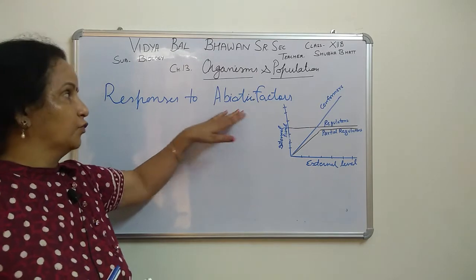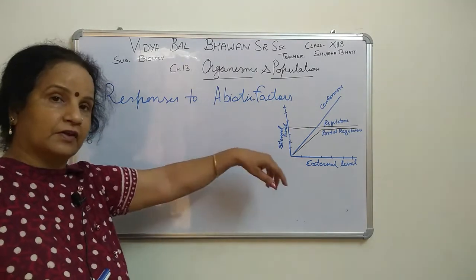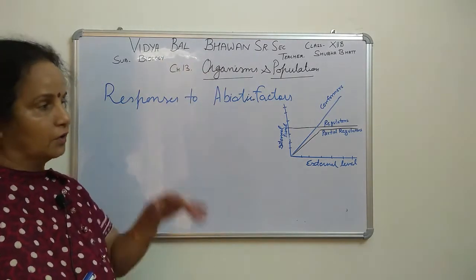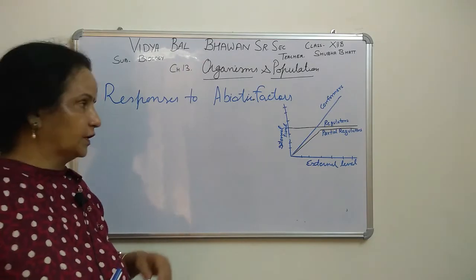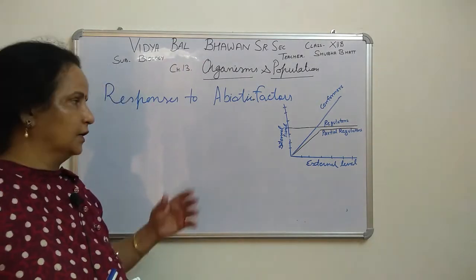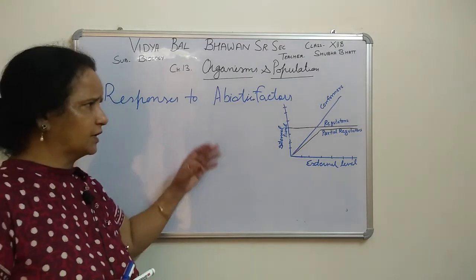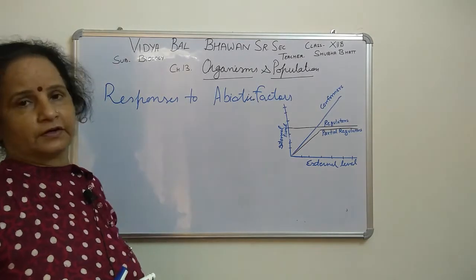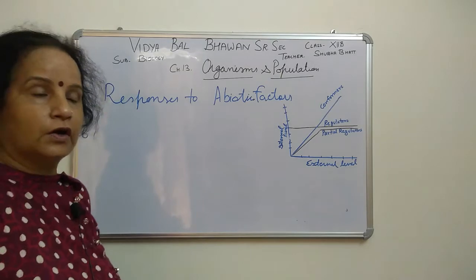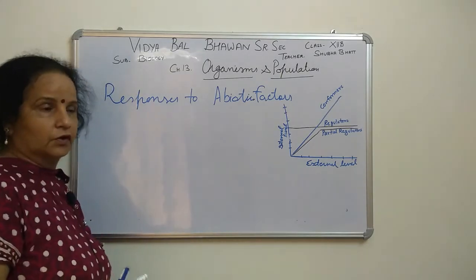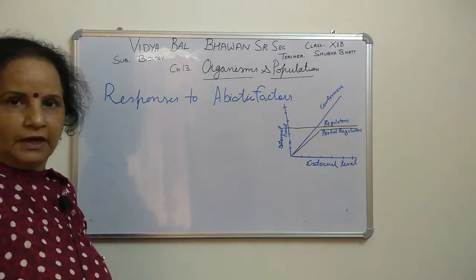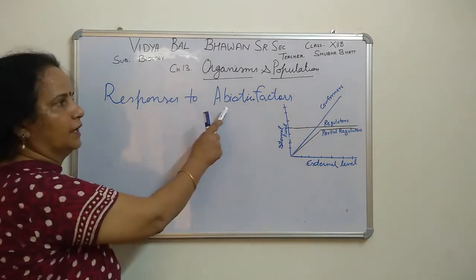When do these occur? When abiotic factors like temperature highly increase or decrease. In water, there is also salinity, high salinity or low salinity, all those abiotic factors I have studied, which will not be suitable for the organisms. So how do they survive, in their responses to the abiotic factors?